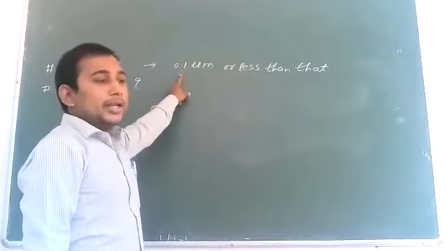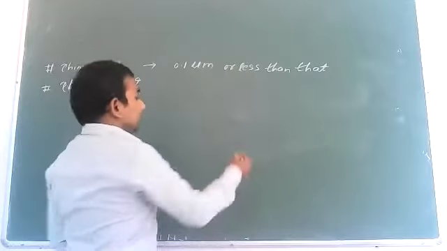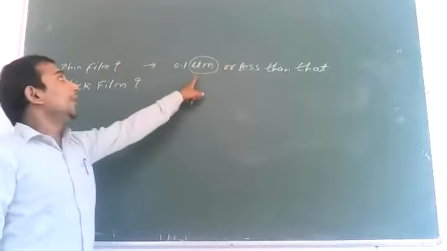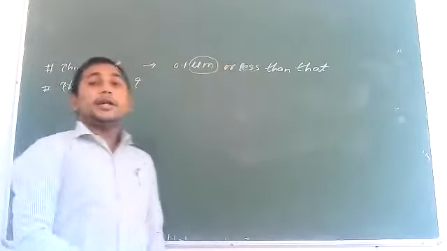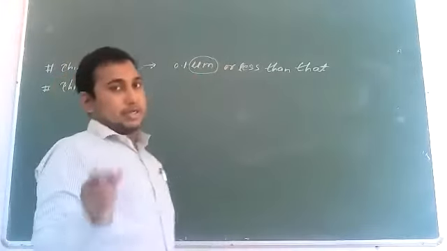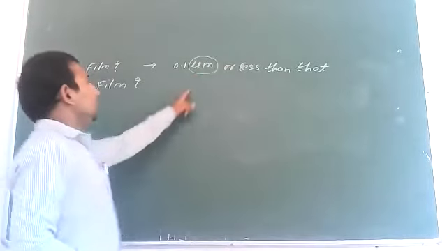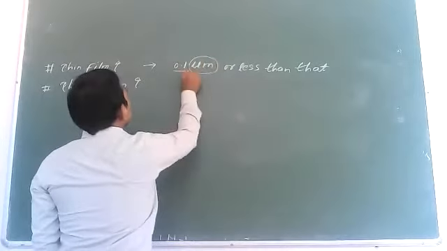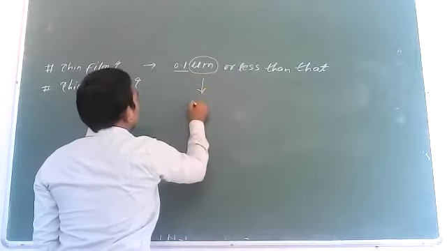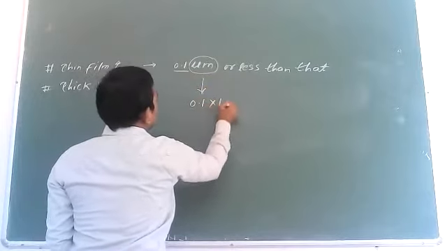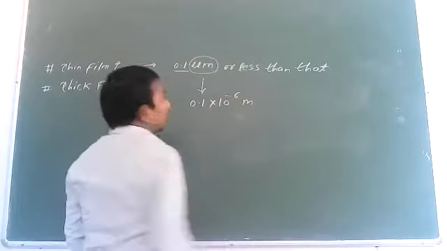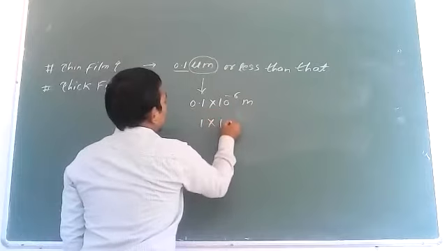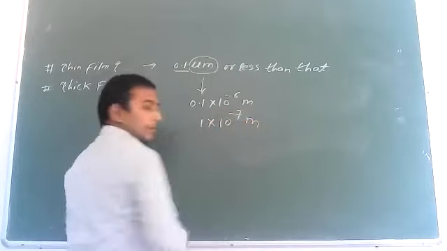The better point is that you have to know the unit used to measure the thickness of a particular substance. We can convert 0.1 micrometer into 10 raised to minus 7 meters.